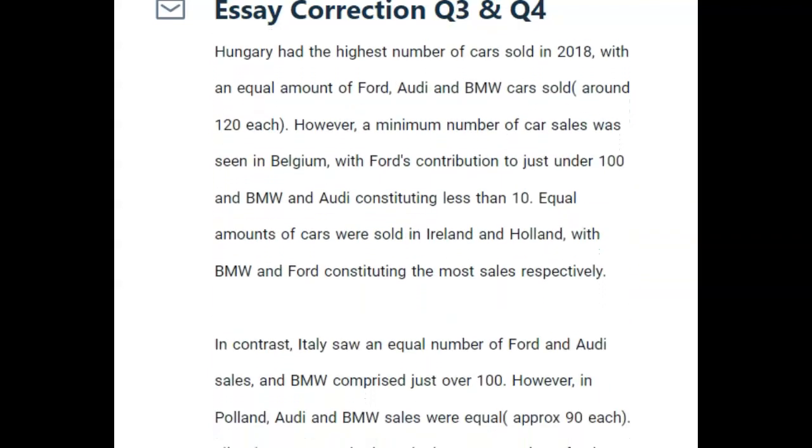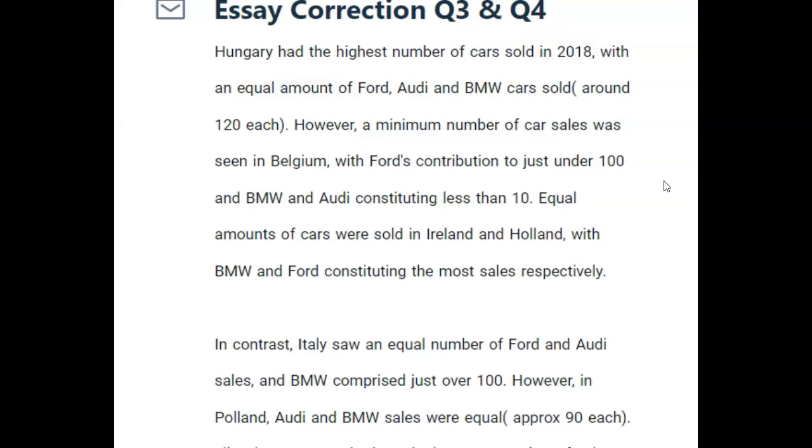Hungary had the highest number of cars sold in 2018 with an equal amount of Ford, Audi, and BMW cars sold. No, it's not 120, it's 120,000. Okay? That's what those three zeros mean. However, a minimum number of car sales was seen in Belgium, with Ford's contribution at just under 100,000, BMW and Audi constituting less than 10 each, or 10 together. You have to be clear about that.